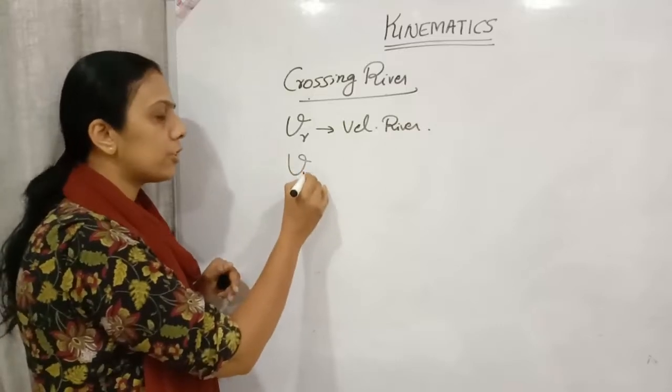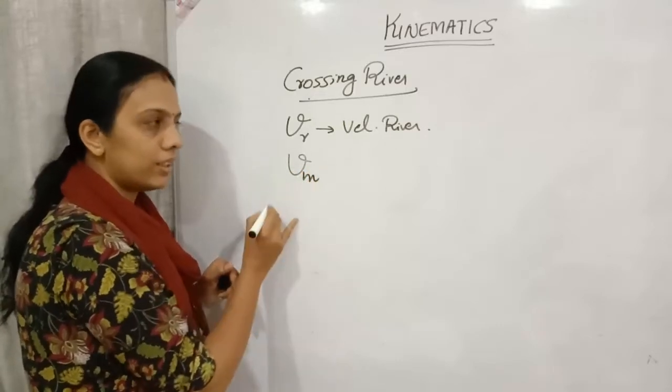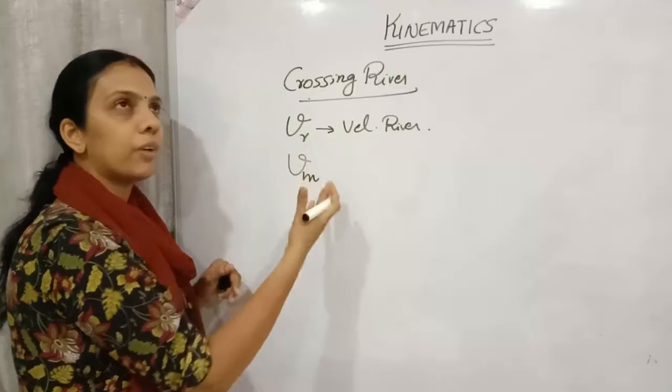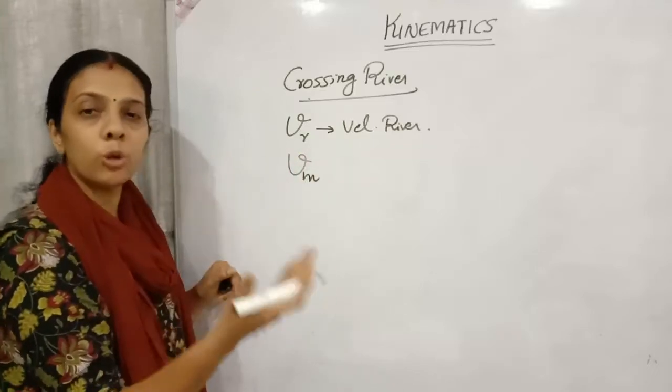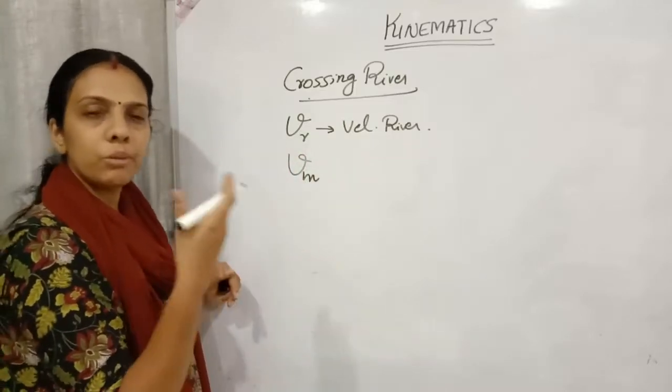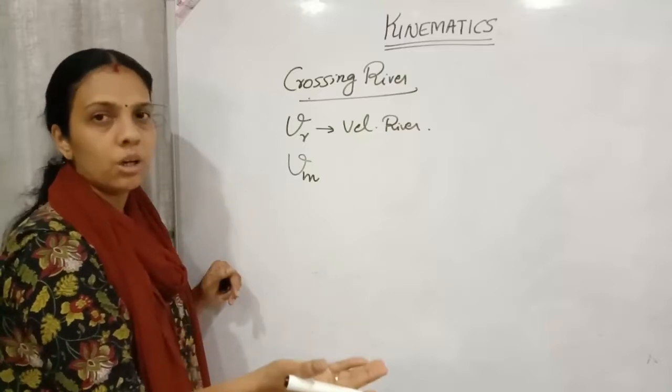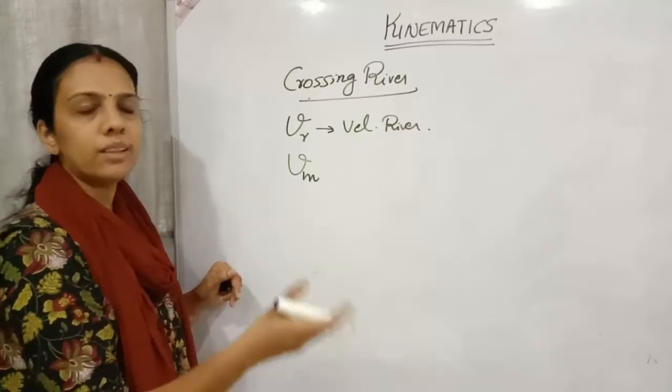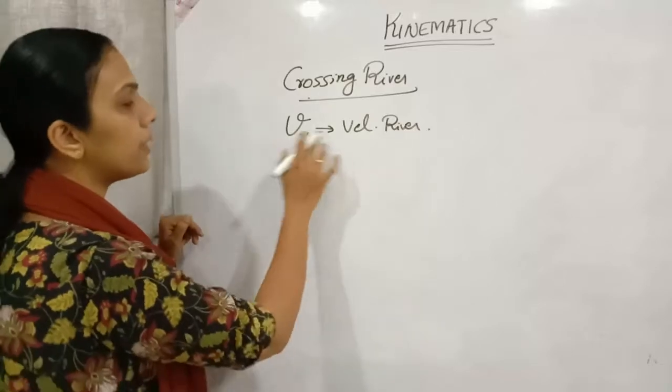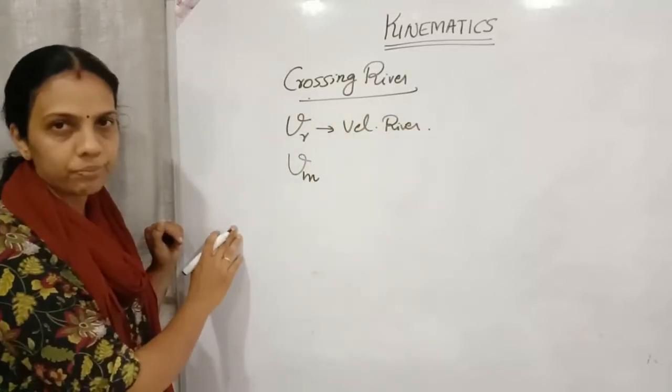Okay, so velocity of man, I am representing it as Vm. And in the same way, if instead of a man a boat is moving, then we will take velocity of boat with respect to the river. Okay, like that we will take. So anyway, VR is the velocity of river.